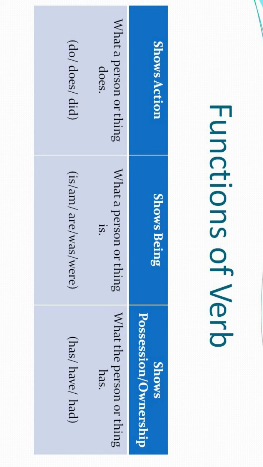Third we have shows possession or ownership, right? The final section we have is shows ownership and possession. What does it basically mean? What the person or thing has. This includes all the articles which I have, right? Whatever things, whatever persons, all the things which I have lie under this section. Let's suppose I say I have a red pen. So that red pen is of whom? It is mine, right? So I will say I have a red pen.